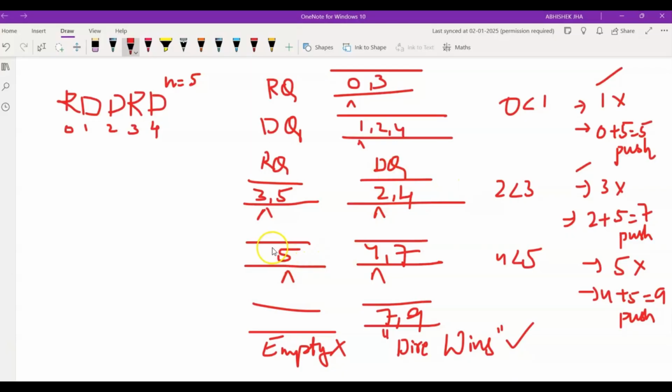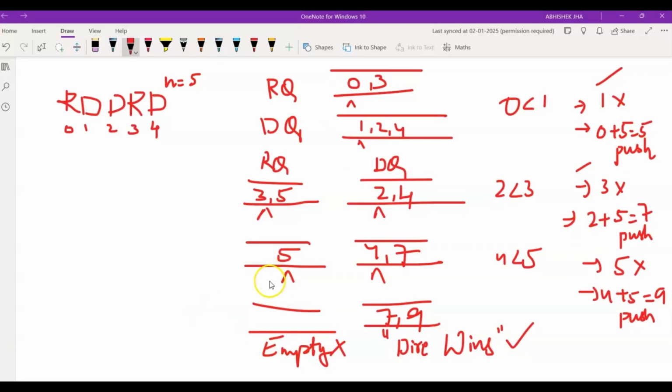So again, we'll compare the indices of these two. The person who comes first, or the person whose index value is less than the other party's index, will try to eliminate that person. Since 4 is less than 5, the member from the dire party would eliminate the member from the radiant party. So 5 would be popped from the queue, and for the next round, we'll add the size of our Senate string to this current dire party value. So 4 plus 5 is equal to 9. So 9 would be pushed back into our queue. Now we can observe that after this third elimination, the radiant queue becomes empty.